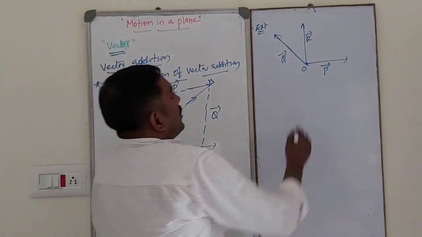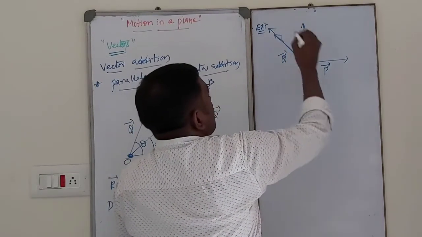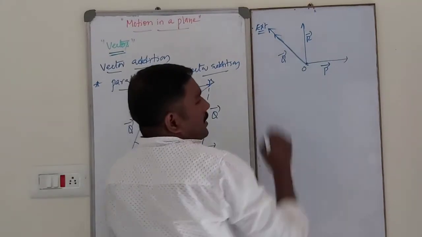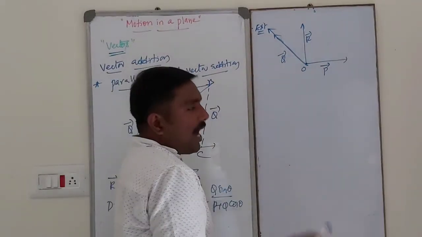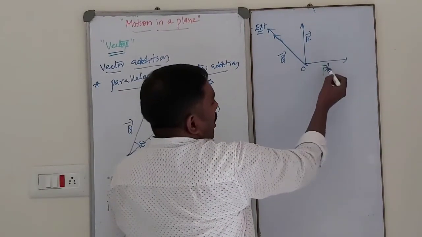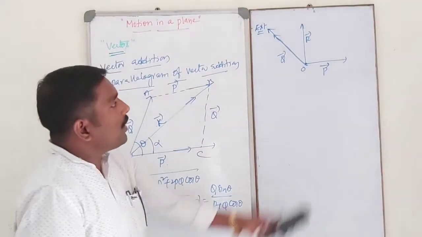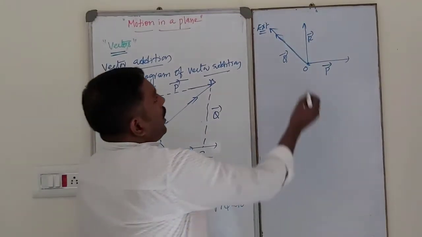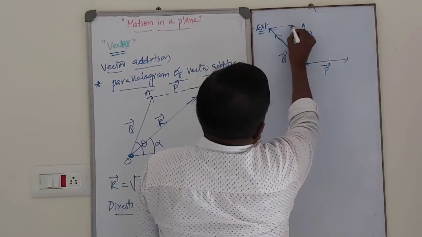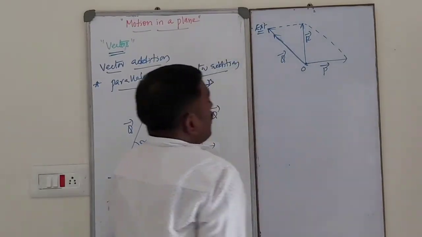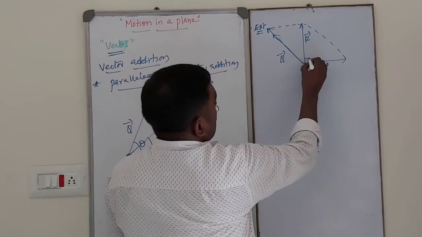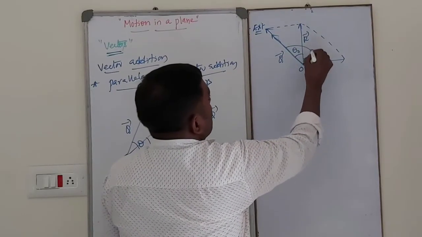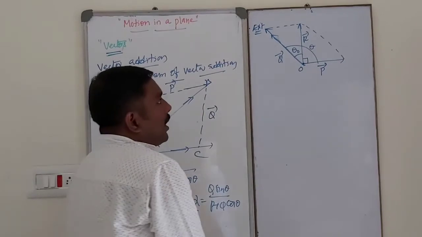Okay, students. So in this case, please remember it. P, Q are two vectors. R is the resultant vector of P and Q. However, the resultant vector makes an angle of 90 degree with respect to P. Then what is the angle between P and Q? Okay, so by using the parallelogram law of vector addition, like this is the 90. Of course, this is nothing but 90, and I will take theta naught just to find out theta. Theta will be the angle between P and Q.